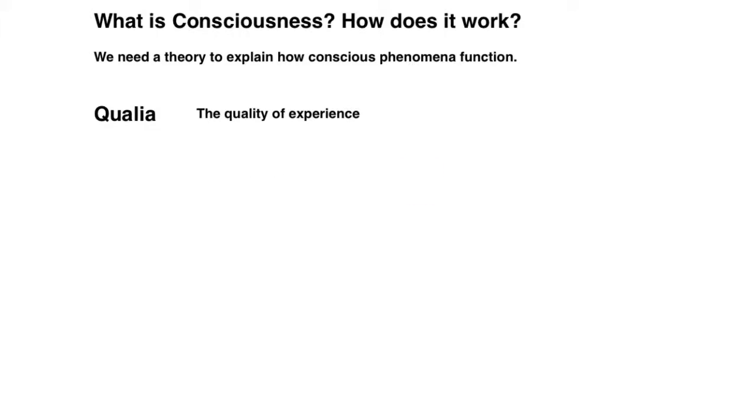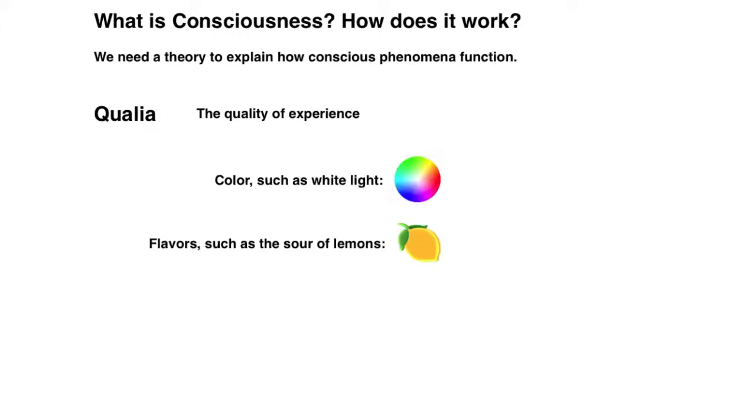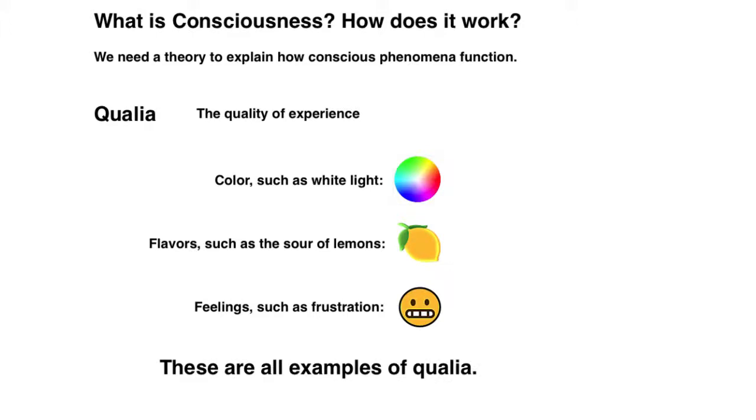For instance, we experience light as being colored, such as white light. Or we experience molecules as being flavored, such as in a sour lemon. Or we experience feelings and emotions like dizziness or frustration. White, sour, and frustration are not physical phenomena. We know this because we can have dreams in which we experience frustration, sour, and white lights.